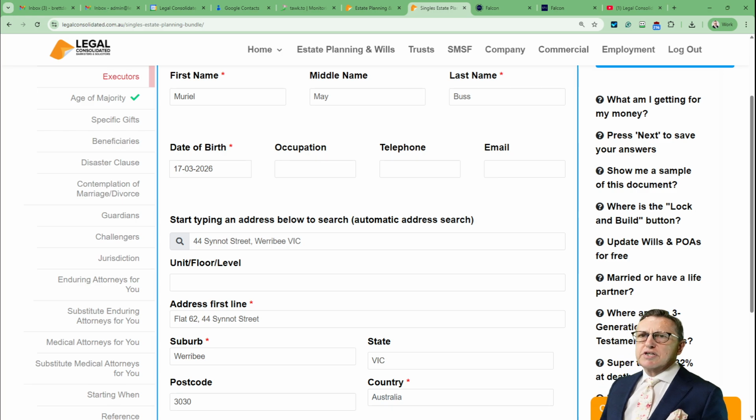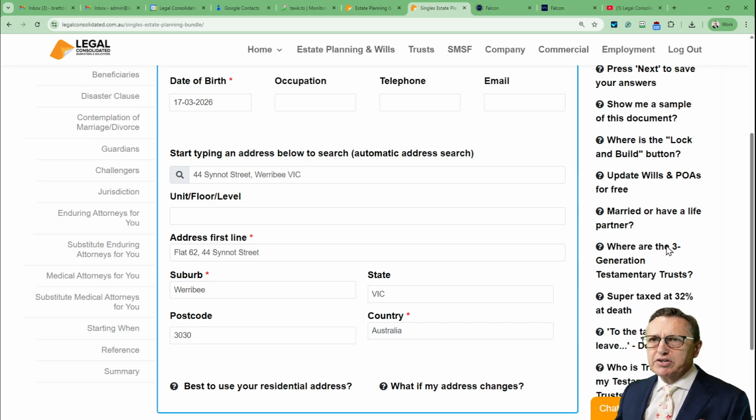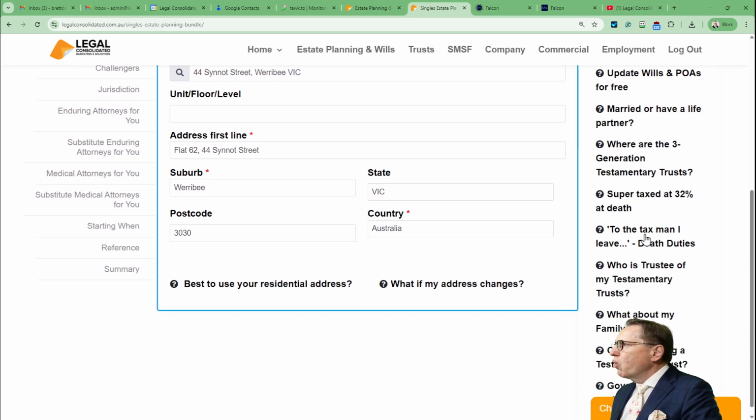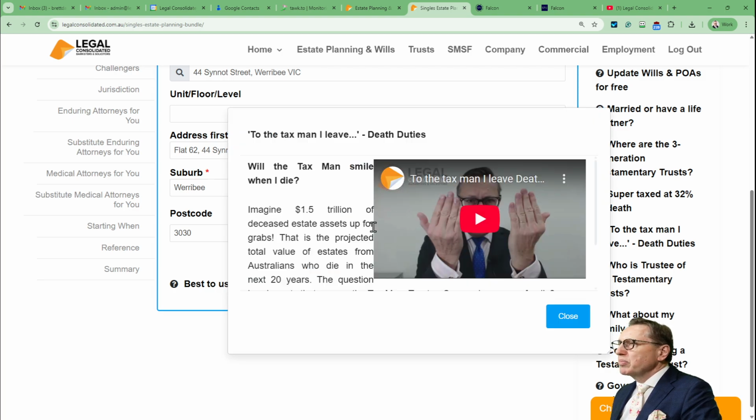The 3-generation testamentary trusts, the divorce protection trusts, the superannuation testamentary trusts to wash out the 32% tax, they're all in the 3-generation testamentary trust will standard. They're all in there. So don't worry if you can't see a question for divorce protection trust, we put it in. They're discretionary in nature. So your family beneficiaries do not have to use them, or they can or cannot use them as they see fit. So all your tax-driven materials are already in the will.